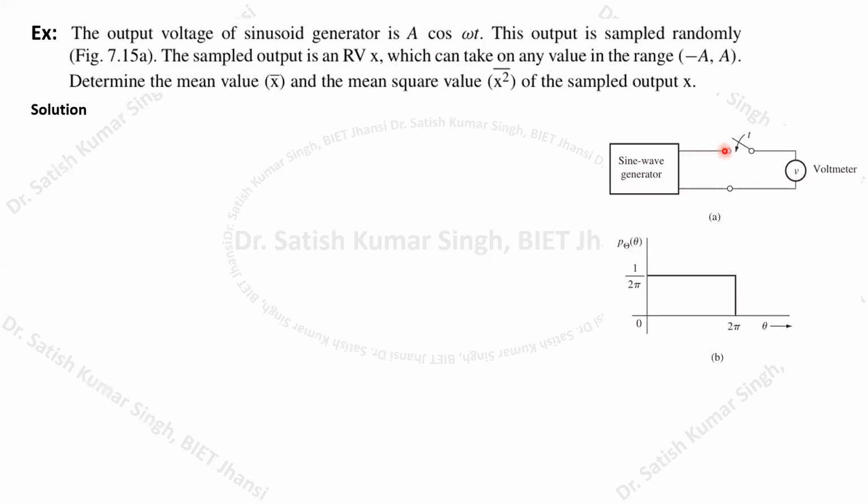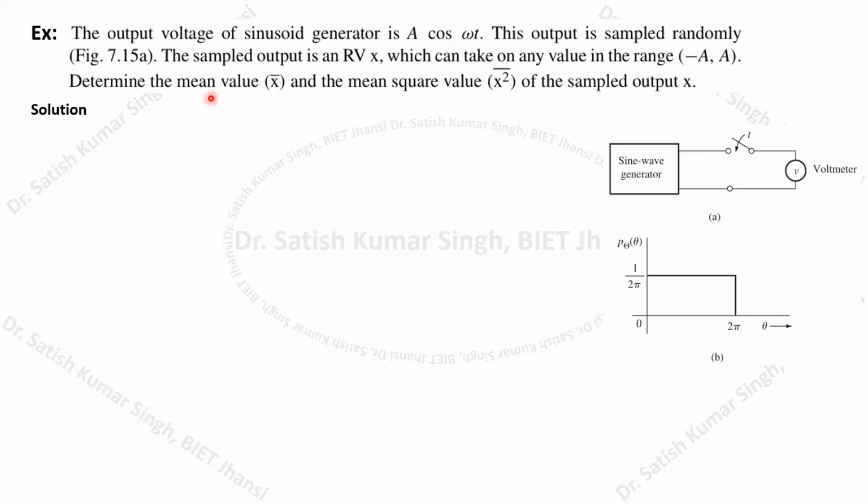At these two terminals, it must be generating a sinusoidal waveform of a certain amplitude A with a certain frequency omega. So a cos omega t waveform will be available at this particular terminal, and here we are sampling this output at a random instant of time t. These sample values are denoted by a random variable x, which can take on any value in the range minus A to A. Because it is a cosine function, it will be varying from minus A to A.